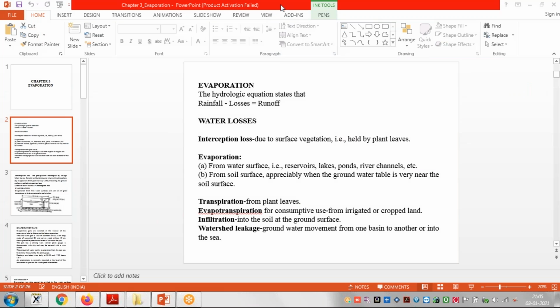Now, evaporation is clear. Evapotranspiration is clear to you. Then infiltration we already know.